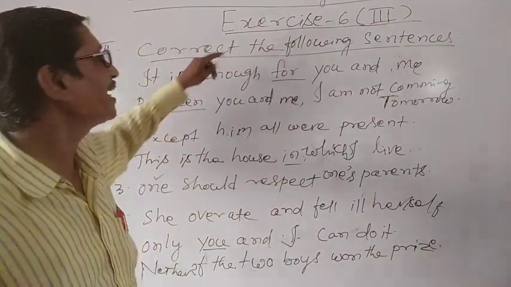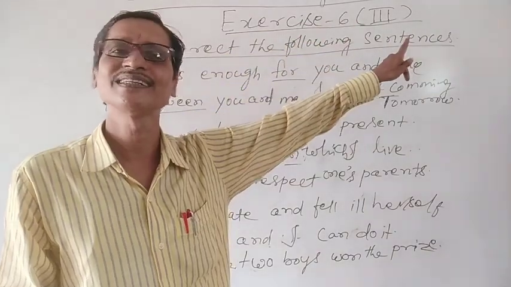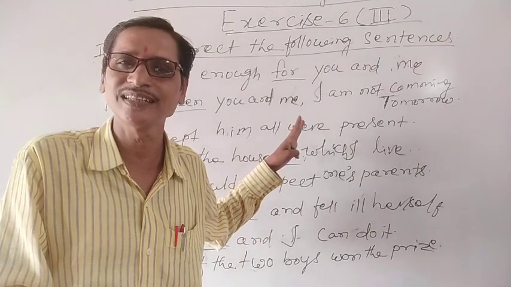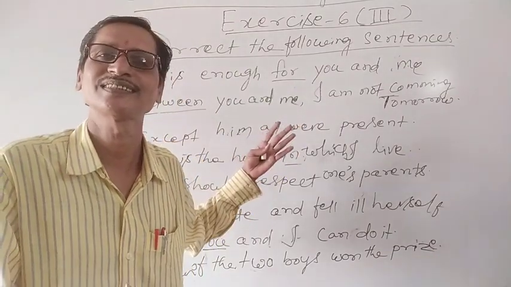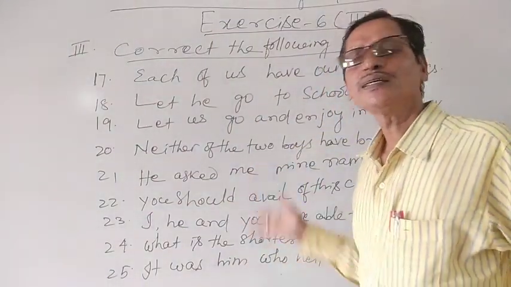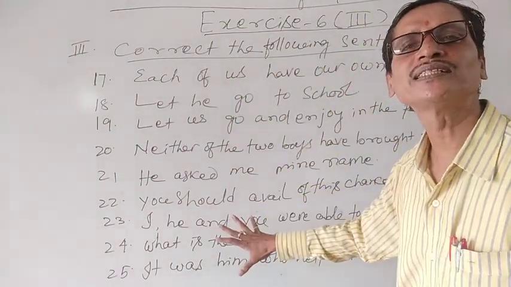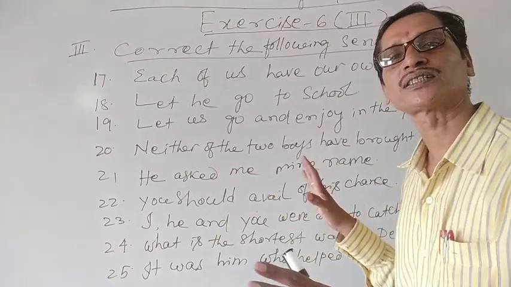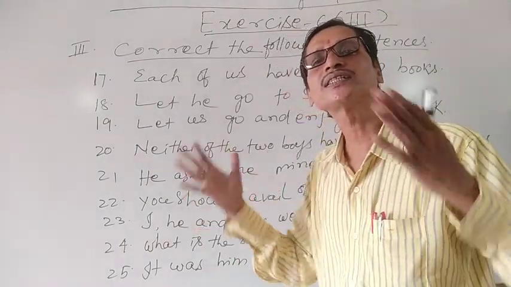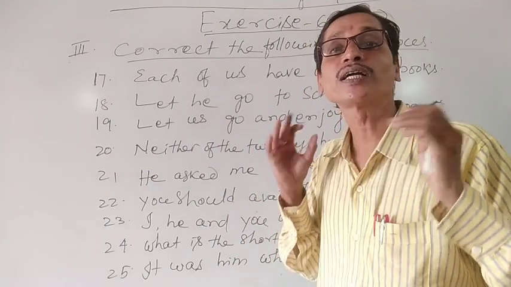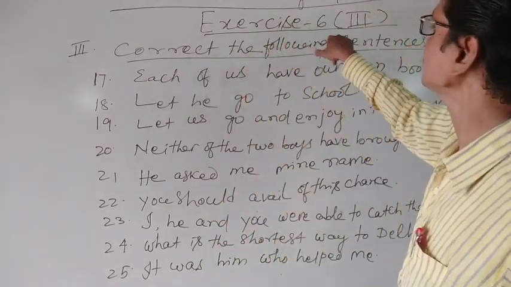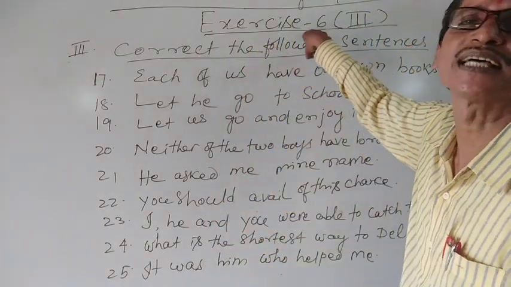Now we are discussing exercise 6 part 3. We have already discussed up to 16. Let us discuss some other statements available in this exercise. Here you see some other such statements which have errors. We have to rectify them in accordance with the instructions given to us for the correct use of pronouns. So we are still discussing part 3 of exercise 6.